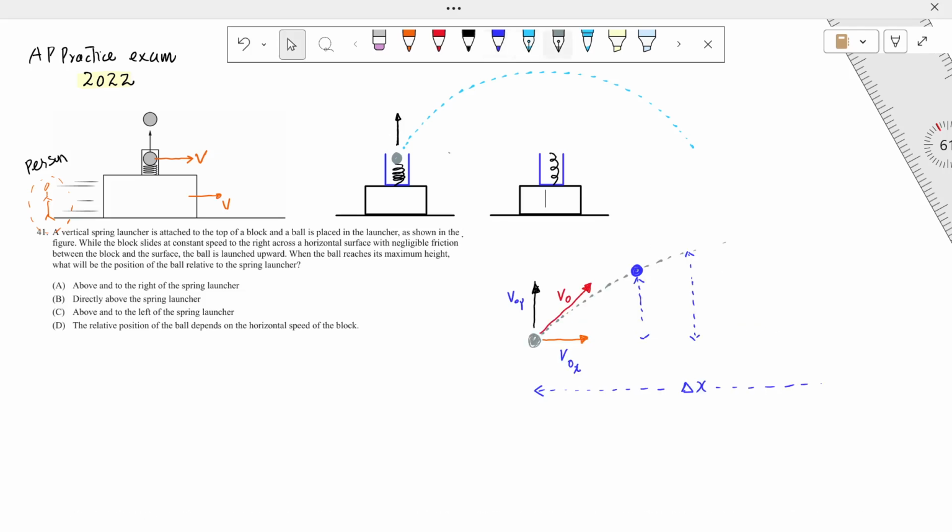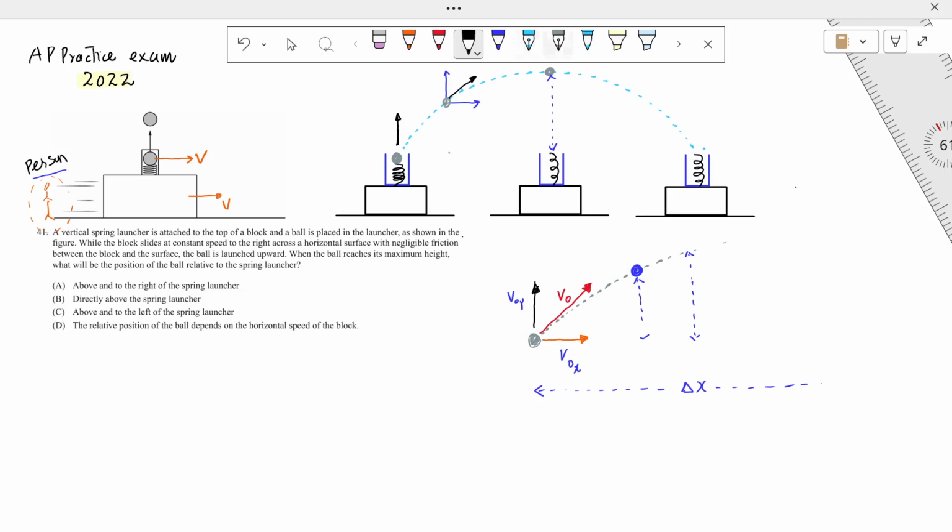So for this reason, the ball will move along this projectile path, and exactly after a certain time, the ball is still above the launcher. With respect to the person, the ball is not only going horizontally rightward but also vertically up. So it's a projectile motion, and this is how its velocity is changing.